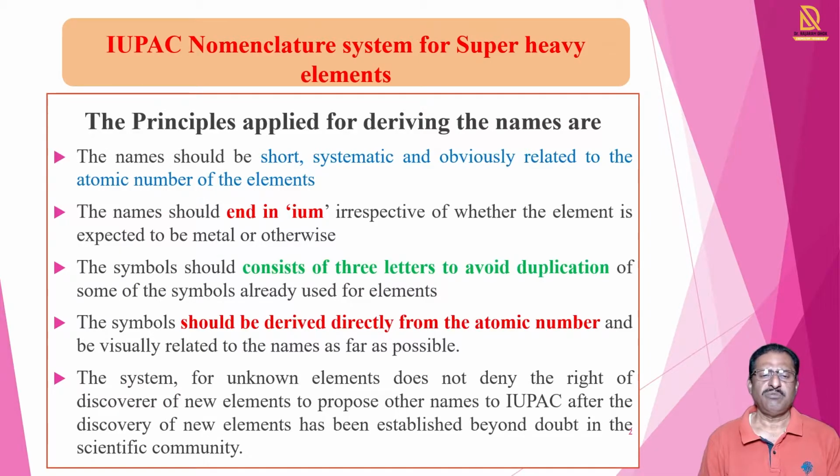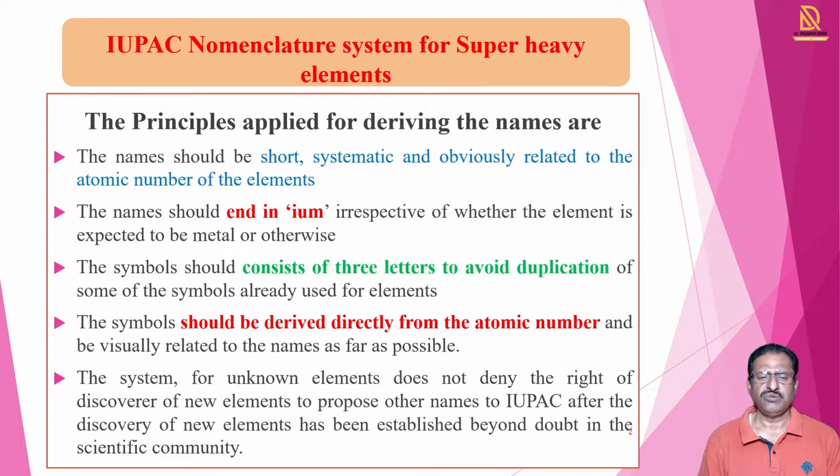Then names of the super heavy elements should end in IUM, irrespective of the element, as for a metal. Generally all these super heavy elements are metals, and metal names end in IUM according to the IUPAC system.